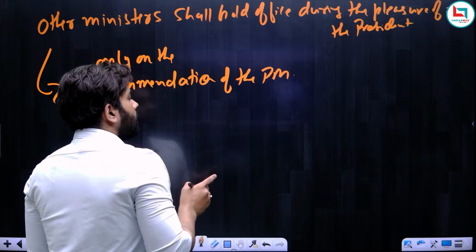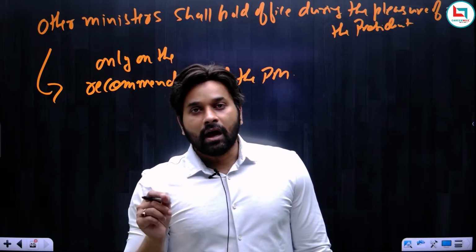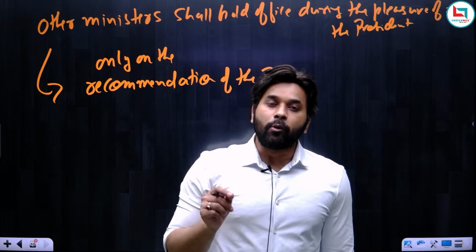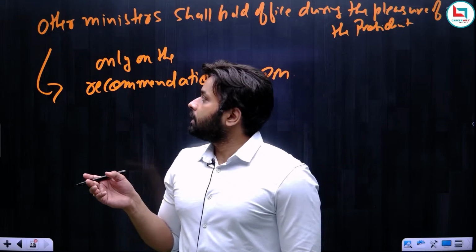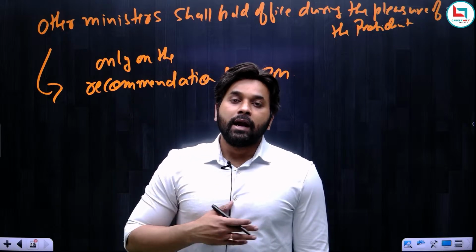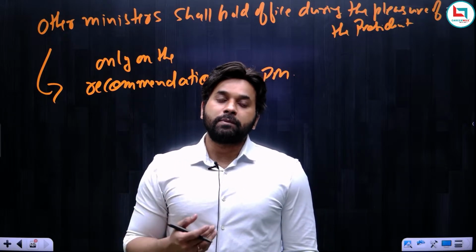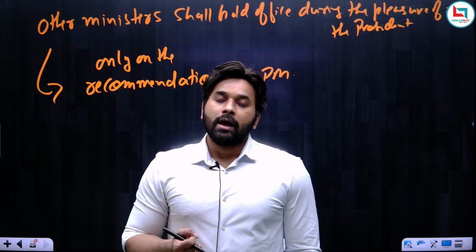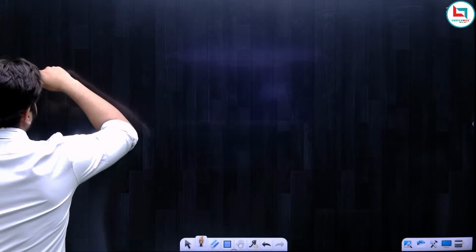Okay, and one more thing. We are done with the appointment and qualification, and we have also completed the removal part. Now there is one important point, which is actually the foundation principle of the parliamentary form of government, and that point is collective responsibility.